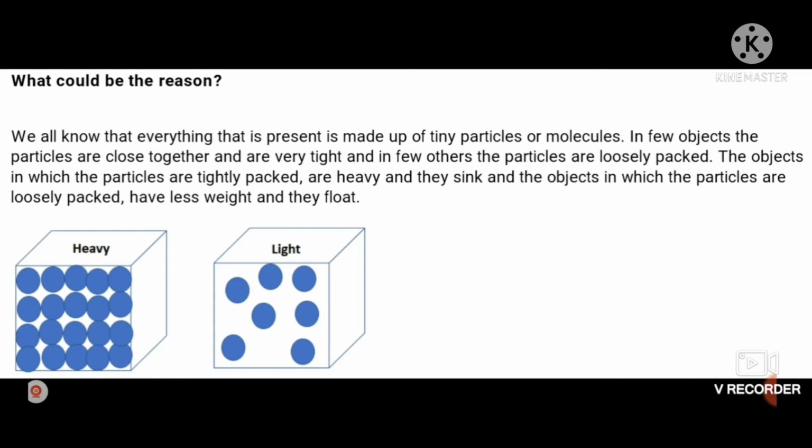But if the object has molecules which are loosely packed, then its weight will be less as compared to the liquid, and so it is going to float. Just the opposite of this, if the object has very tightly packed molecules, then the weight of that object will be more, and the liquid's molecules are far apart as compared to the object, then such an object is going to sink in that particular liquid.